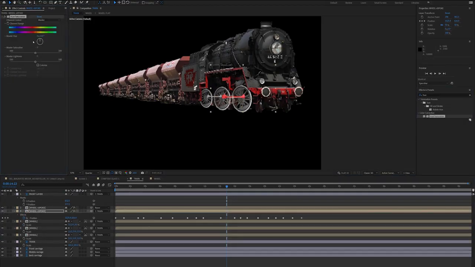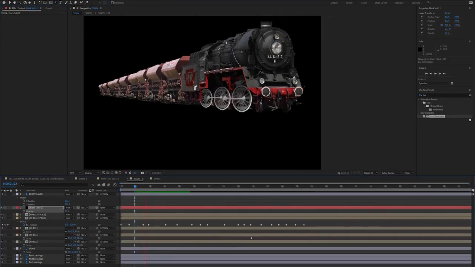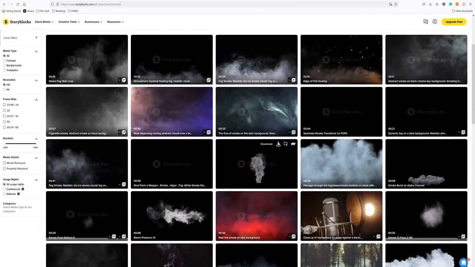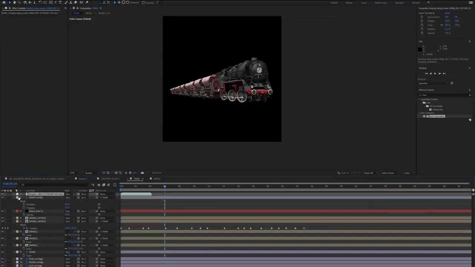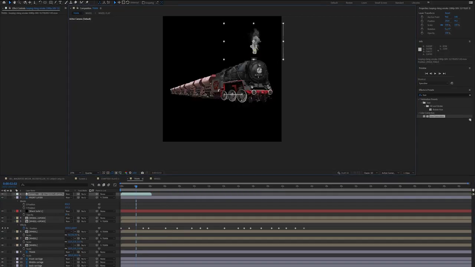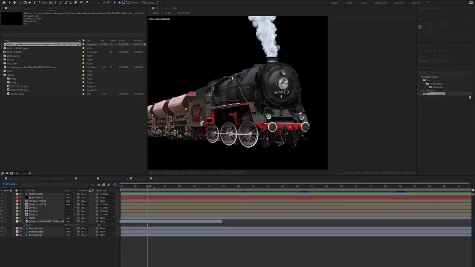So now, as you can see, we have a train that's chugging along. It's got wheels spinning and a lot of other good stuff happening. But we can add a bit more, I think, to make it a little bit more interesting. There's a spout there for steam to come out. So I'm going to go to Story Blocks. I'm going to download a smoke rising effect, and I'm going to bring it into After Effects. It really is just a matter of placing it in position behind your train layer, essentially. I'm also going to add a little bit of flaring to the fog light at the front of the train, just because I think that'll be quite cool.